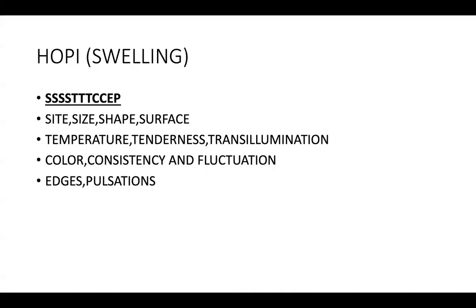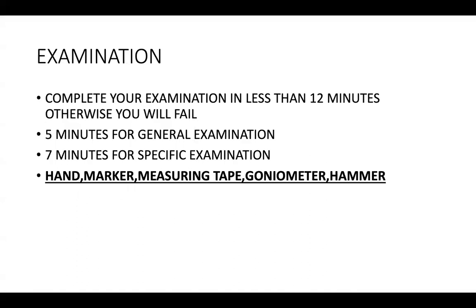Because if you have missed any important point in the history, the examiner is not going to pass you. So once you have completed the history taking in under 9 minutes, you move on to the examination section. So complete your examination in less than 12 minutes, otherwise you will fail. That is very important. You must complete your examination in under 12 minutes or 12 and a half minutes.